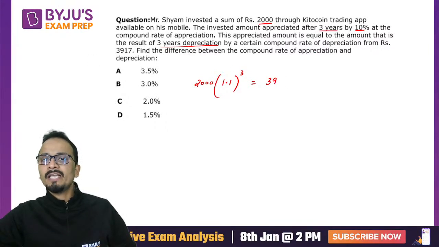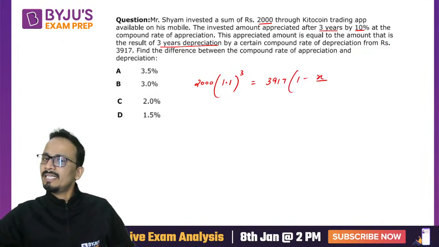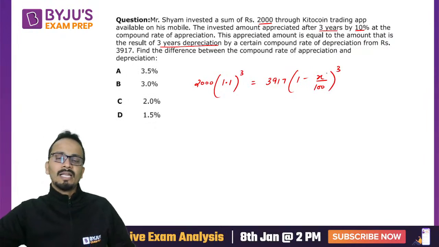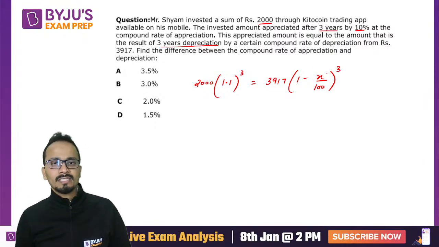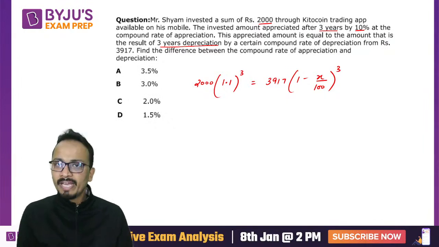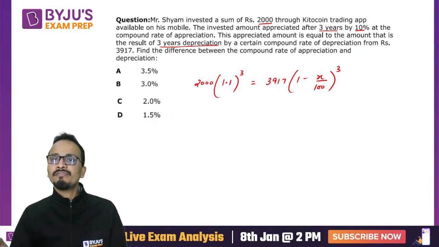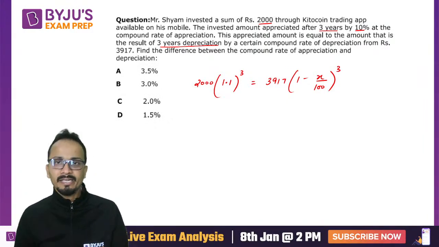So 3917 depreciated at some rate, let's say that rate is x, okay, like this.